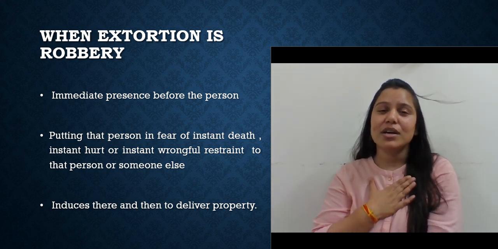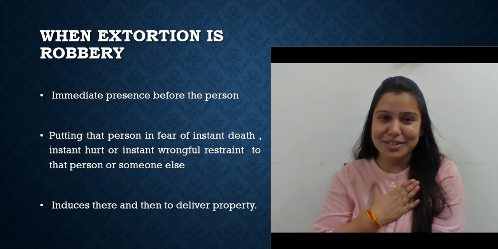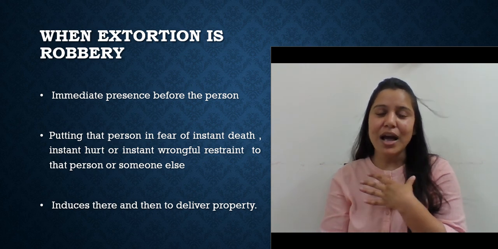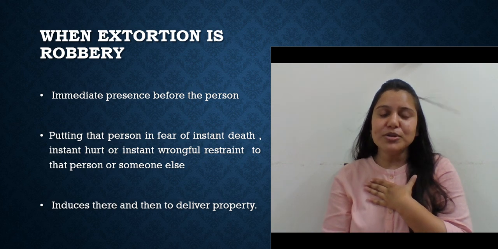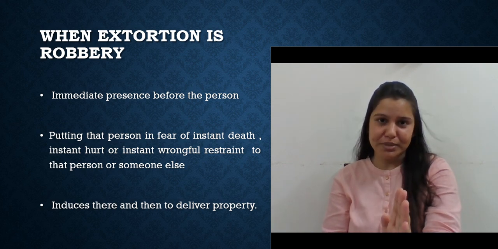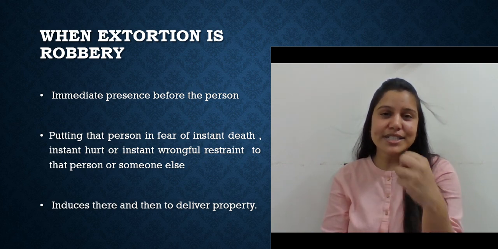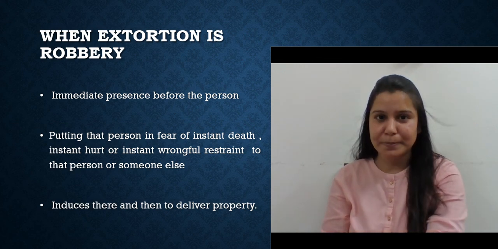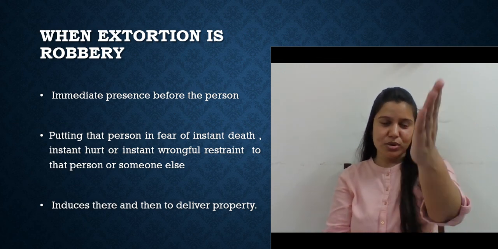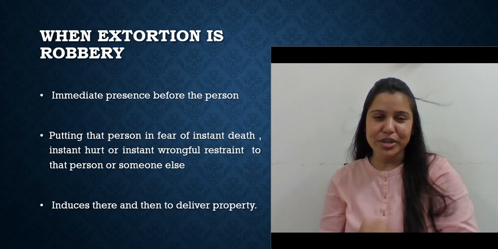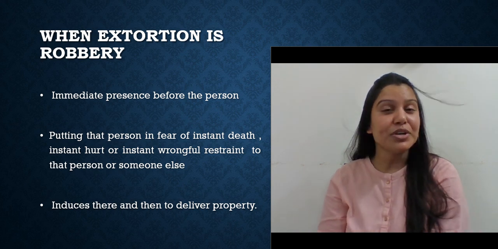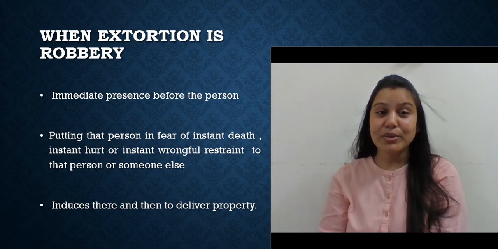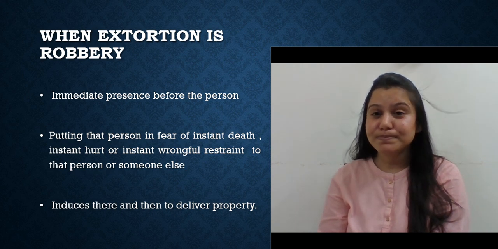If somebody does that to me, God forbid, but let's take an example, then the other person has to be present in front of me. He has to be there. His immediate presence is required in order to convert extortion into robbery. He is present, sitting on the front chair in front of me, and saying that you transfer that amount to me, or I will kill you.